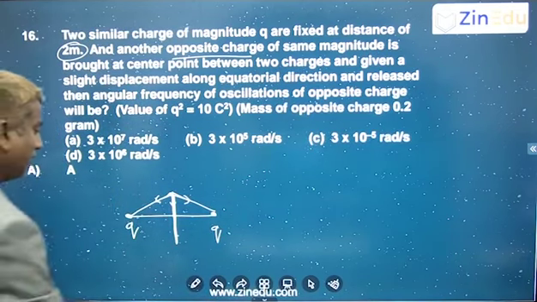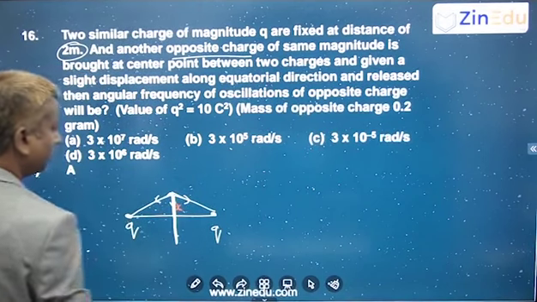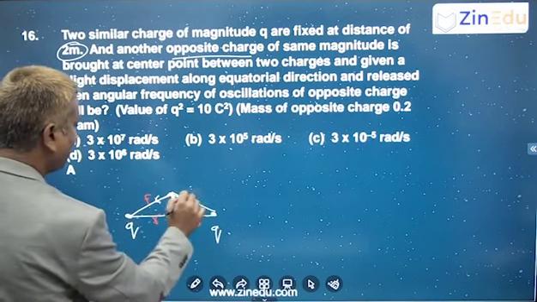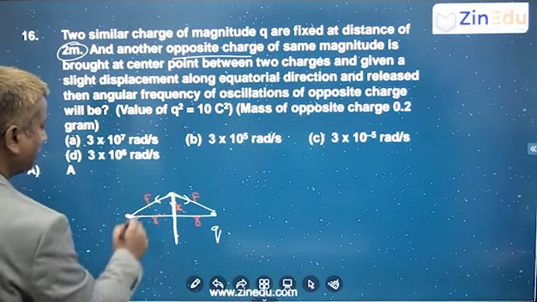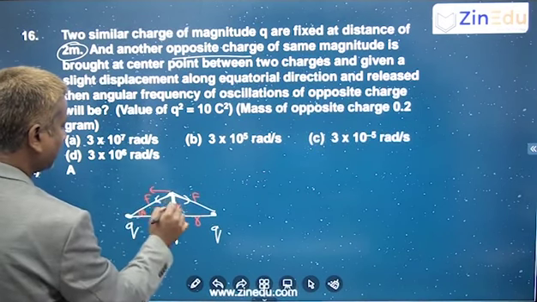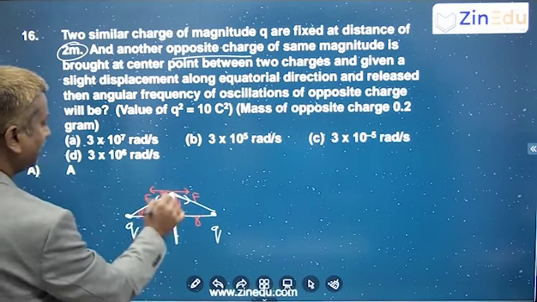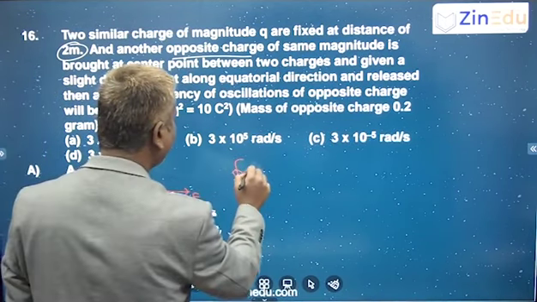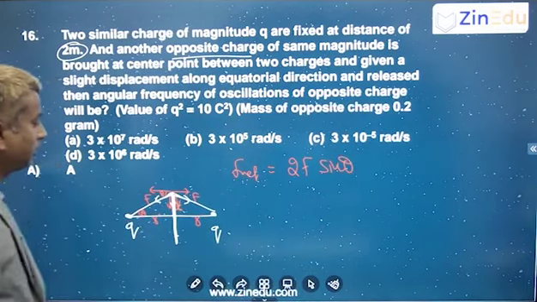So let us say you are giving a slight displacement of x, right? Let us say this is R, and this is force F. If you take this as some theta, this F you can resolve into two components: F cos theta and F sin theta. Here also F cos theta and F sin theta, because this is theta, this is theta. F cos theta cancels, and F sin theta and F sin theta add, so the net force will be 2F sin theta, right?